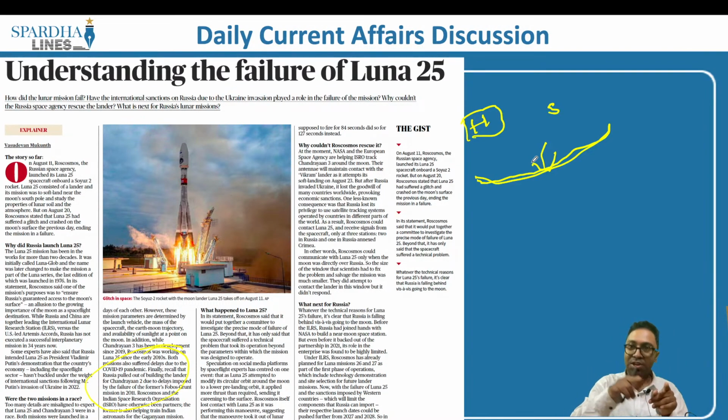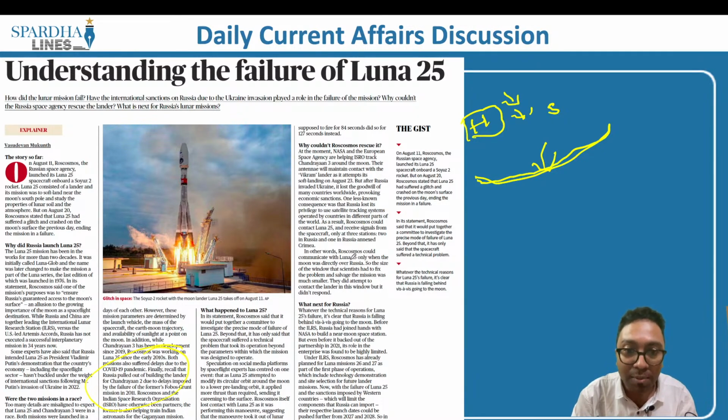So what was the intention of Luna 25? What is the intention of Chandrayaan 3? It is the soft landing, which means the precision and the area where they would want to land that spacecraft is being controlled, and it happens exactly as per their intentions. What happened in Luna 25 was, when a particular spacecraft has to fall on a particular land, it has to be controlled. While this control failed because they did not have access in a couple of places.